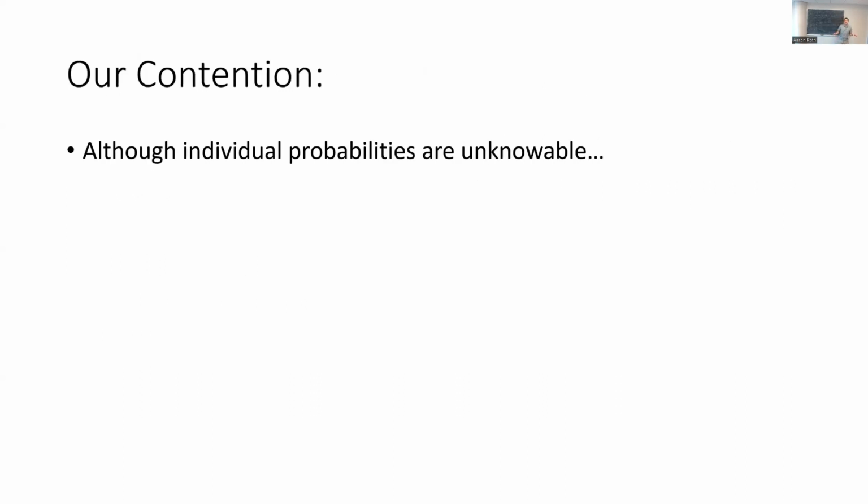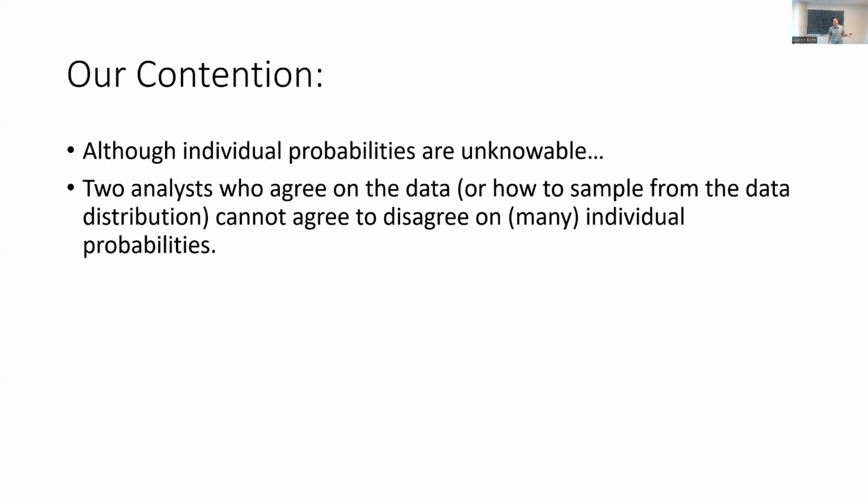Okay. So our contention, and our paper is mathematical, we formalize all of this with theorems, is that although individual probabilities are in fact fundamentally unknowable, you can't solve that problem. Two analysts who agree on the data, or at least on what the data distribution is, on how to sample new data, cannot in good faith agree to disagree very much on many individual probabilities. In some sense, the punchline is that the model multiplicity problem can't actually arise at scale in good faith.